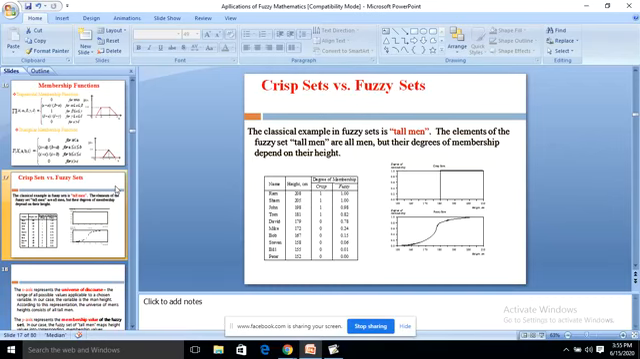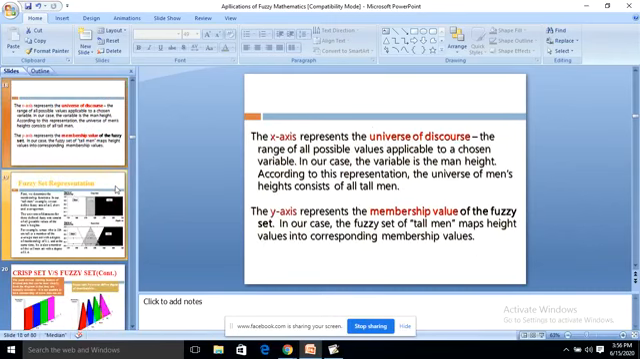So the curve is also very continuous. It's a continuous curve. It is not so in the case of crisp, because in crisp we have only two members: one is 0 and the other is 1.